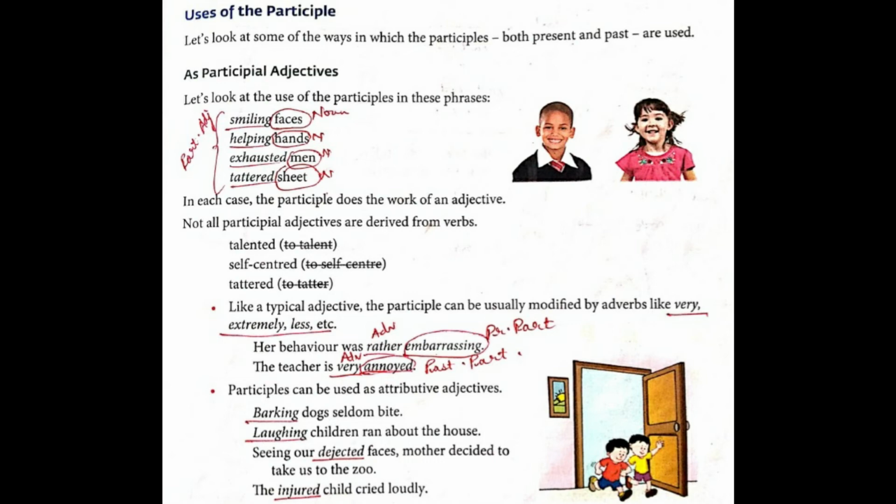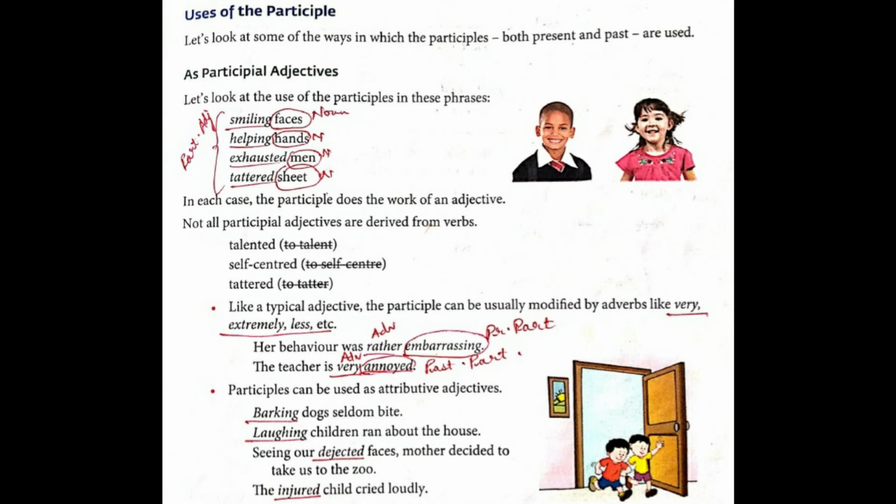As we have done in the previous chapters on sentence analysis, when I say barking dogs, barking dogs is the complete subject, but the subject word is dogs. Now which dogs am I talking about? Barking dogs. So barking dogs seldom bite. So underline barking and write over there present participle.